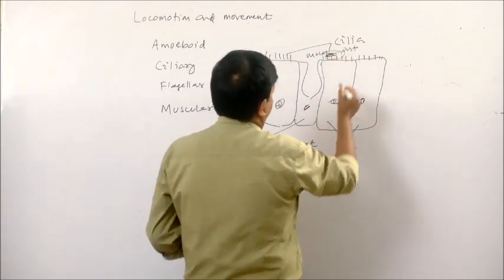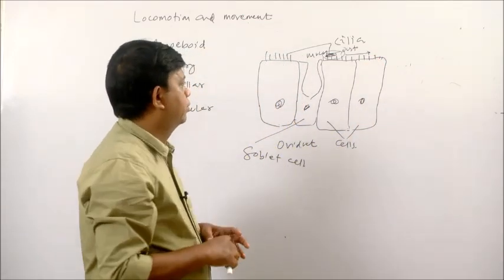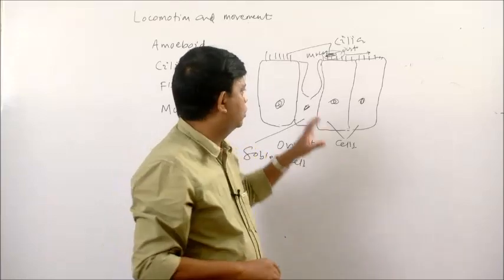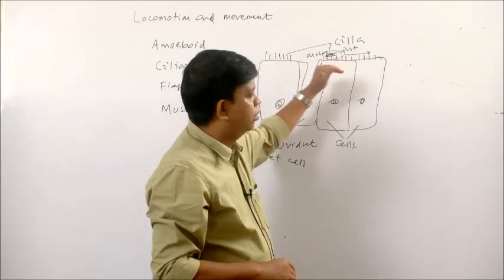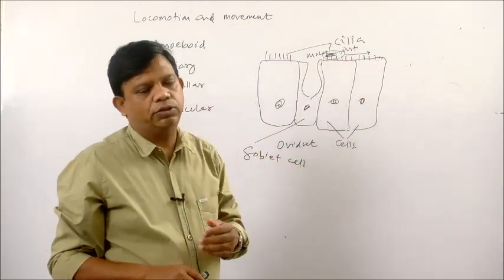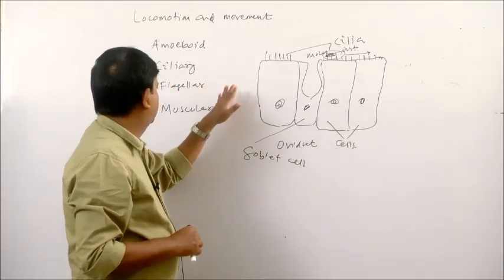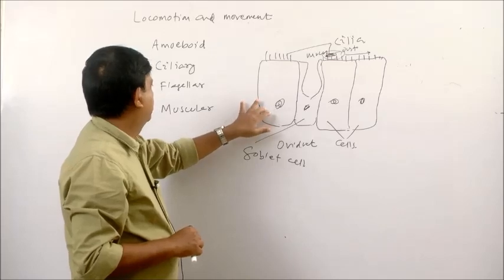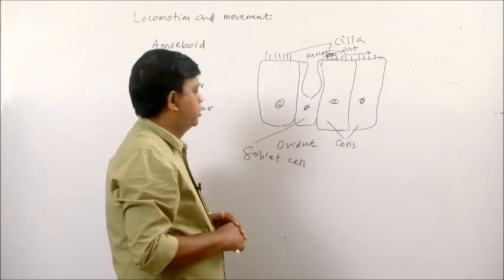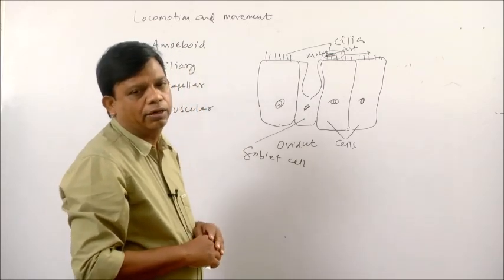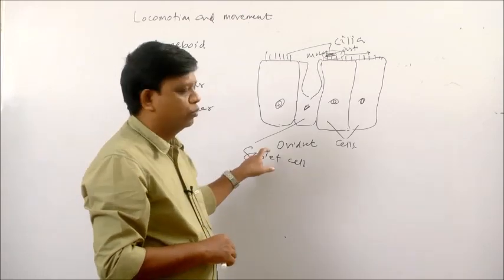Then by beating of cilia, it can be moved away. The dust particle trapped in the mucus, by the coordinated beating of the cilia, can be moved towards the throat region or moved away. So, this is ciliary movement in the trachea. Similarly, by the action of cilia, the female gamete or the egg moves in the oviduct.